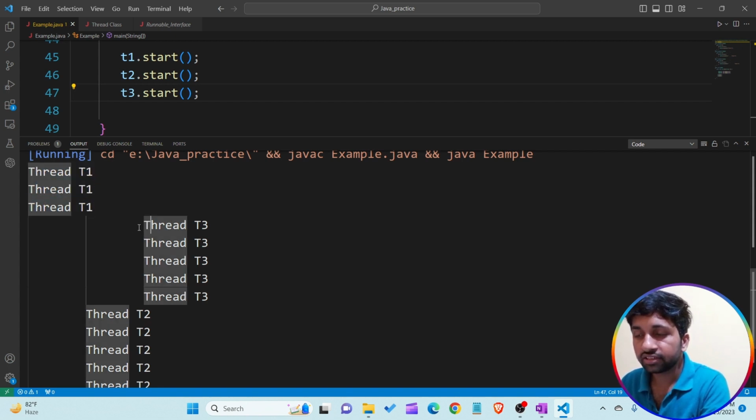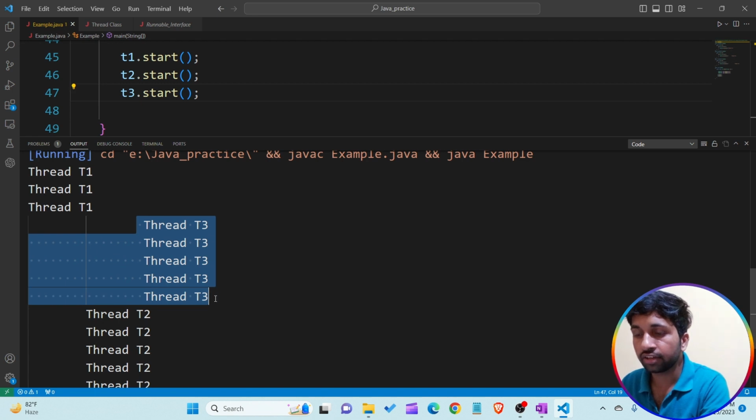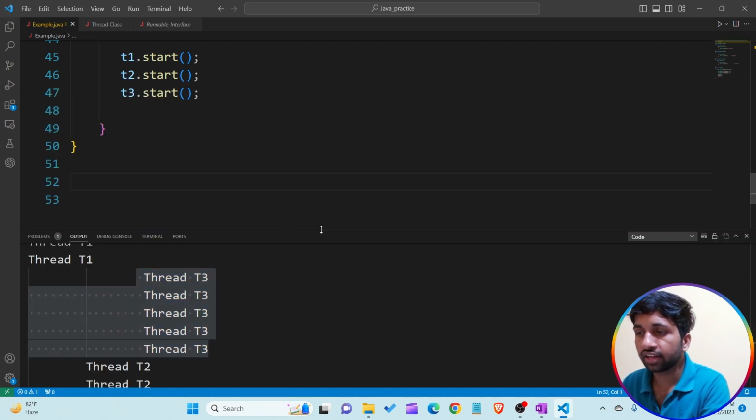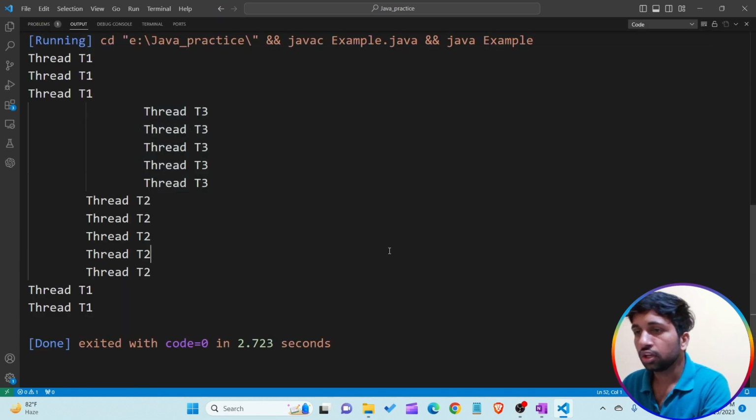Then thread T3 completely executes, then thread T2 executes, and again thread T1 executes. In this way, Java is switching the control of execution between threads T1, T2, T3 in the same amount of time.